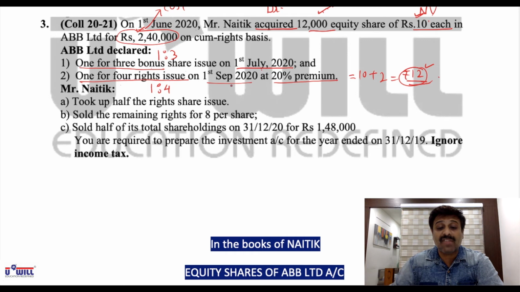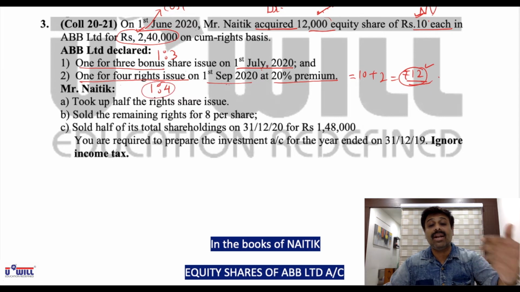So 1/4. Now first of all, on 1st September, how many shares does the shareholder already have? 12,000 plus he got bonus of 4,000, so 16,000 shares he already has. On the date when the right shares are declared, Naitik has 12,000 shares he purchased in the past plus 4,000 bonus shares, 1/3. So he has 16,000 shares on 1st September. 16,000 is 1/4, so he is entitled to get 4,000 right shares.